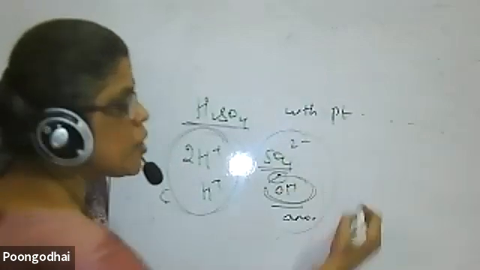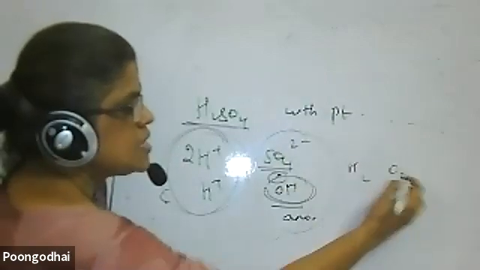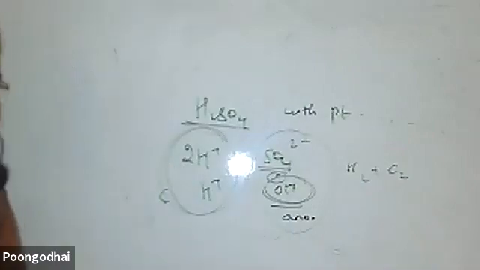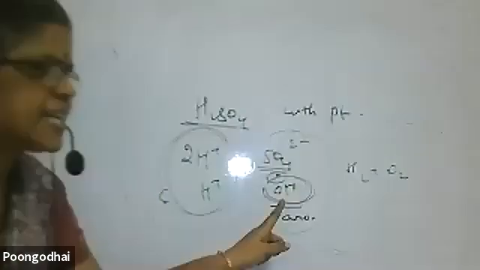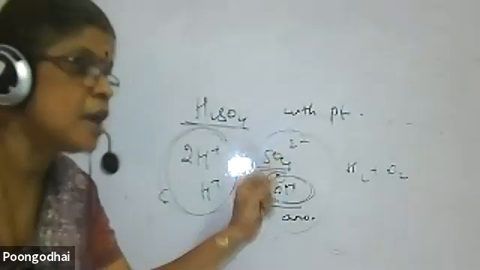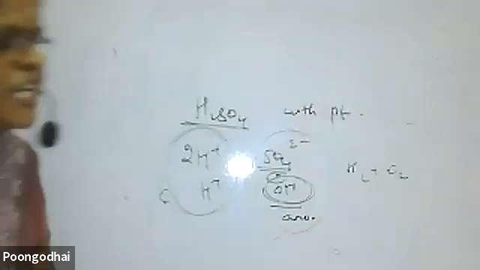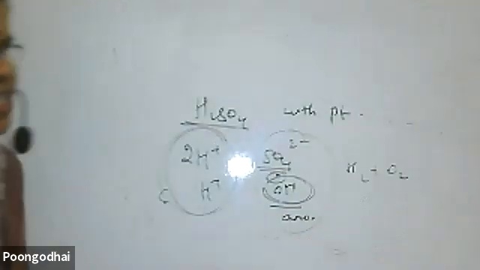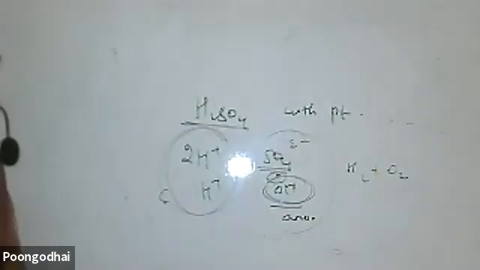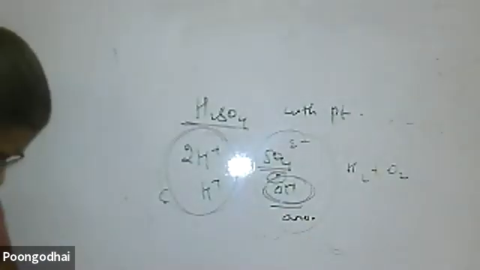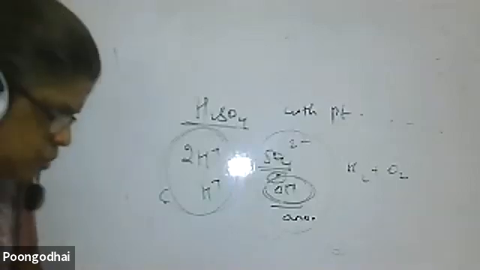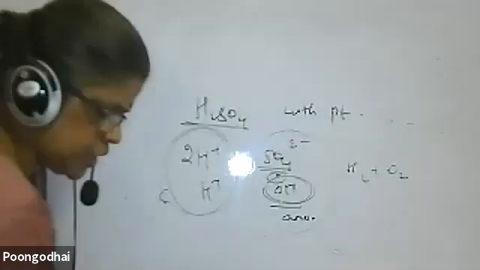When you compare these two, only OH minus gets discharged. So what are the products? Hydrogen and oxygen are the products you get. This is because the OH minus discharge potential is lesser, while sulfate ion is a bigger ion, more energy is required, and its discharge potential is more. So O2 gets discharged. Hydrogen and oxygen are the products. Then similarly, aqueous solution of CuCl2 with platinum electrodes.